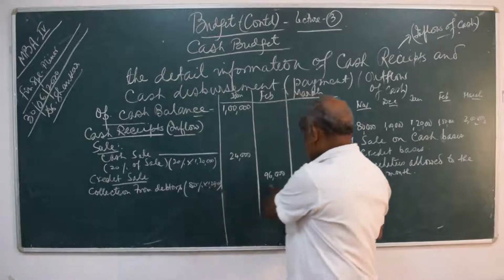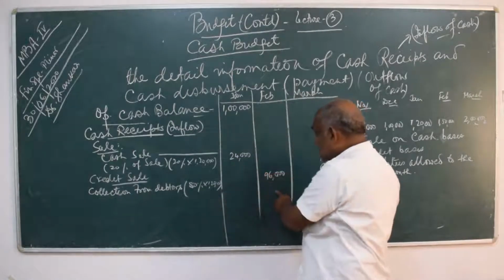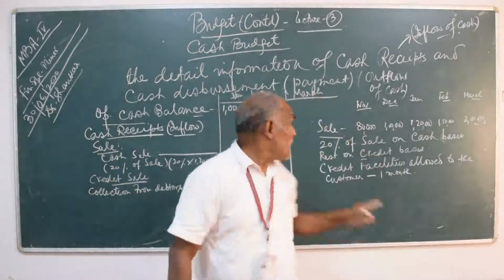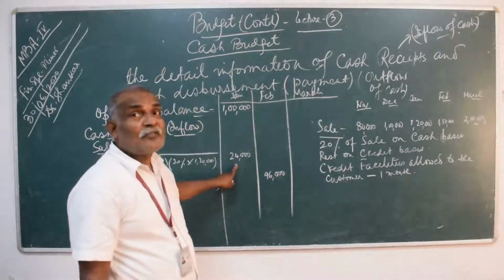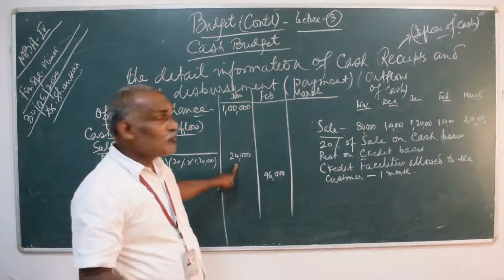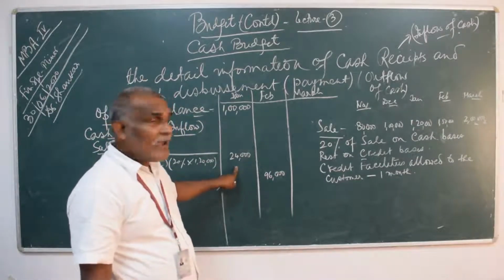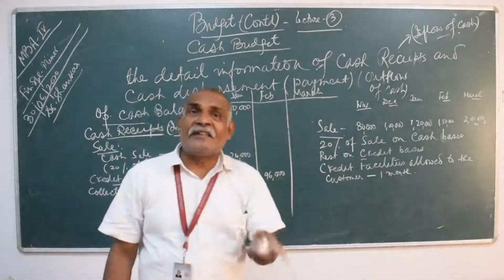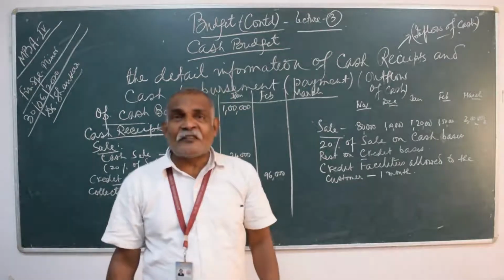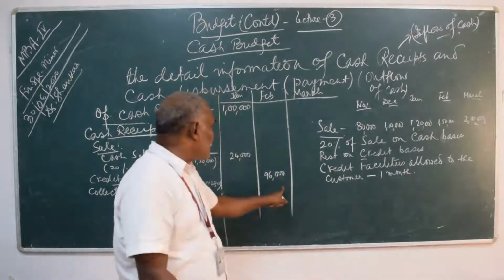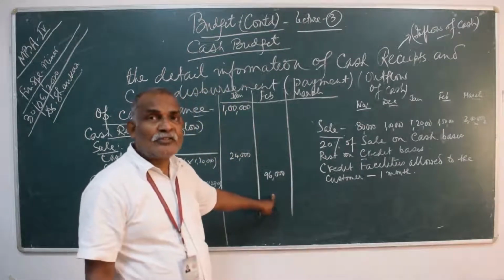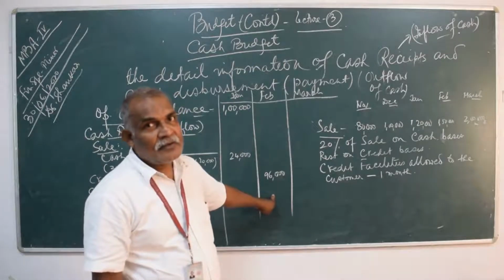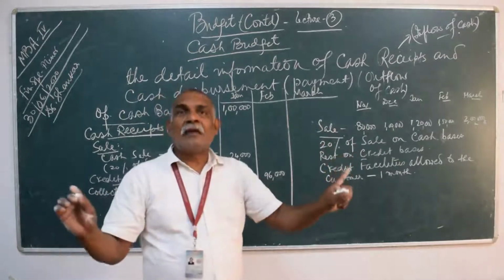Now you see, 96 plus 24, 96 plus 4, 1 lakh, and 20,000, 1,20,000. It means 1,20,000 you have recovered now, 24,000 in the month of January, and 96,000 in the month of February. Why? Because I have given credit facilities of 1 month. And how much credit facilities? 80%. So 80% of the total amount, 1,20,000, that is 96,000, we have recovered in the month of February. So for sales, everything is over.